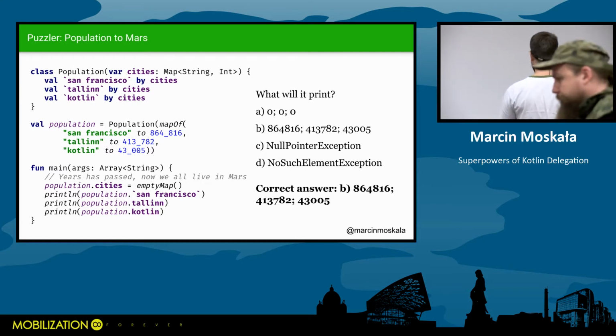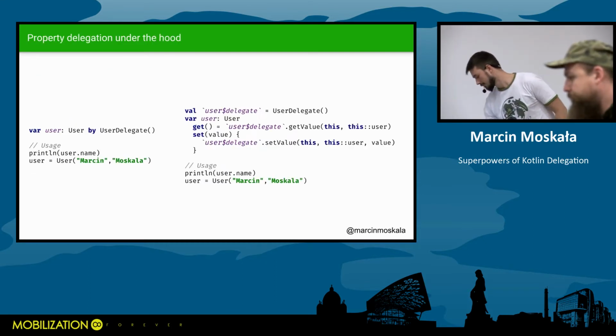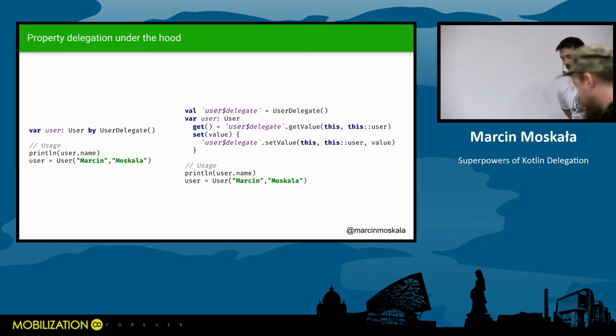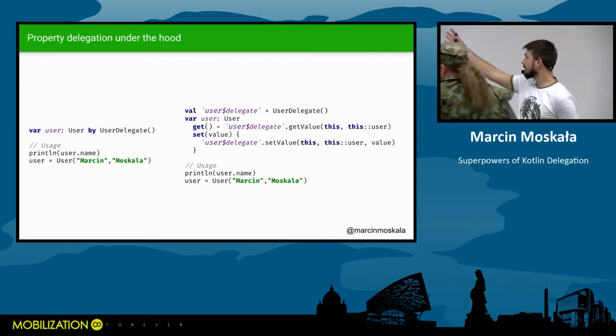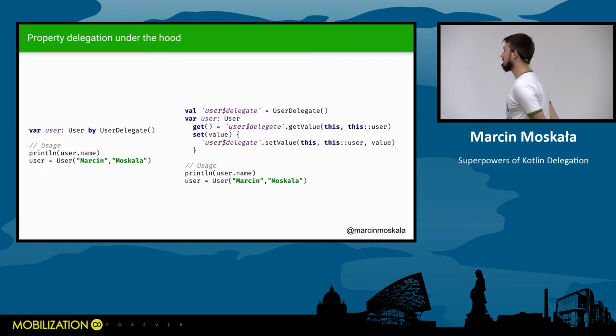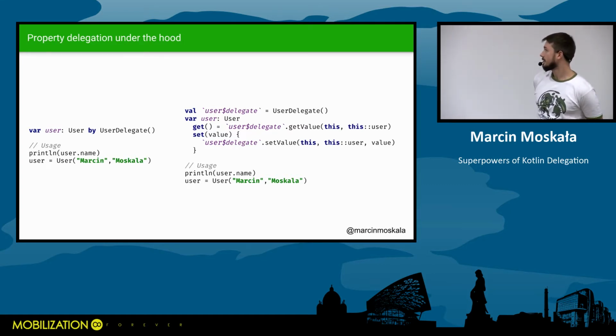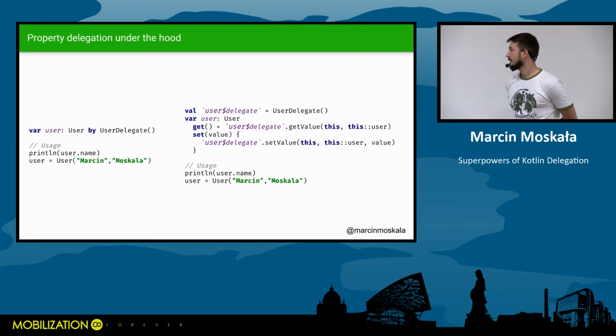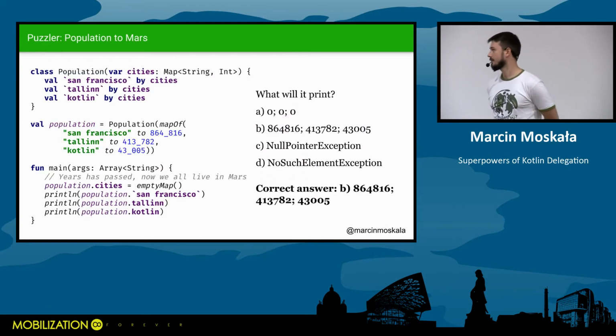And the answer is on the slide I told you to always get back to when you have a problem with delegation. So when you look at how it is compiled, you see that we don't reference the same property all the time. We just reference the value of this reference to this object, and we hold it in a separate field. So in this case, when you get back here,